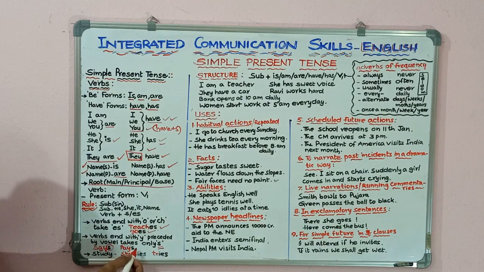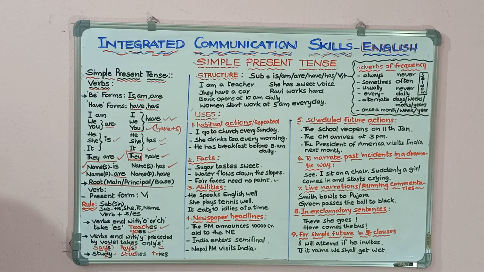Come to the second verb, pay. Pay is also a root verb. It ends with y and is preceded by a vowel. So we add only s, that is pays. Says, pays.